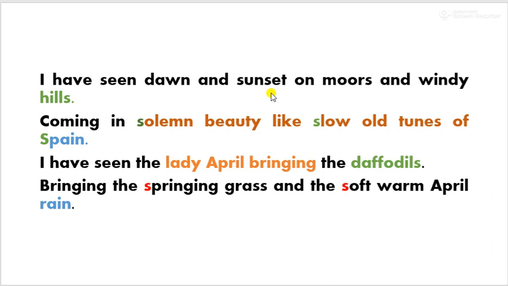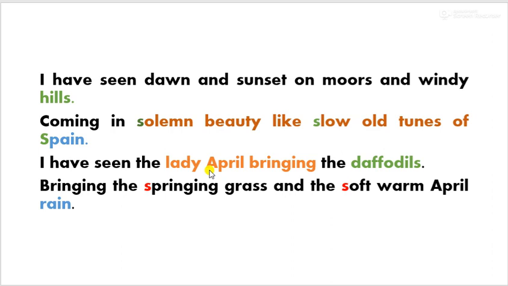The coming of dawn and sunset he has compared with what? He has compared with the slow old tunes of Spain. Let's move on. I have seen the Lady April bringing the daffodils, bringing the springing grass and the soft warm April rain. The poet goes on to say that he has seen the Lady April. April has been considered as if April is female. She has been personified. Or we can say here the poet has used a metaphor.